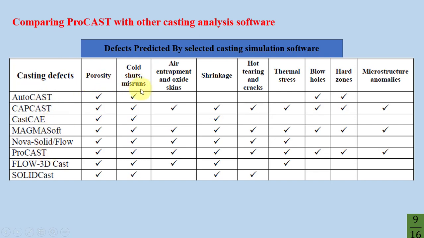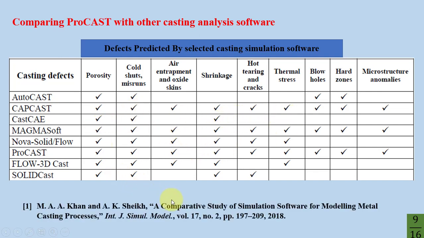Porosity, cold shut or misrun, air entrapment and oxide skins, shrinkage, hot tearing and cracks, thermal stress, blowholes, hard zone, microstructure anomalies. ProCAST can predict all casting defects, and after that MagmaSoft can predict all casting defects. Also, CapCAST can predict all casting defects. The reference of this table is from this article.